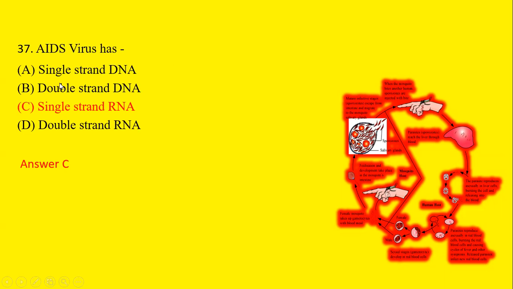AIDS virus has single-strand DNA, double-strand DNA, single-stranded RNA, or double-stranded RNA. We know that AIDS virus contains single-stranded RNA. So option C is the correct answer.